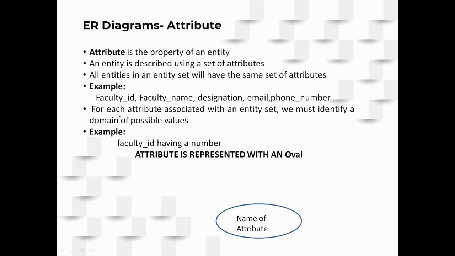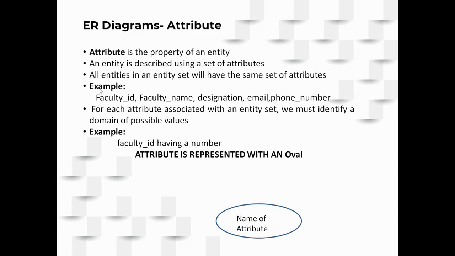It is very important to note that for every attribute within an entity set, we must specify a domain of possible values. Suppose I say faculty ID; just specifying faculty ID is not sufficient with databases. For faculty ID, what kind of values are allowed should also be specified, whether it is a number or a character.